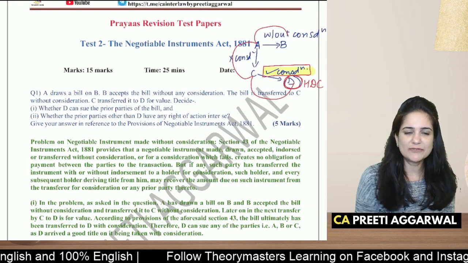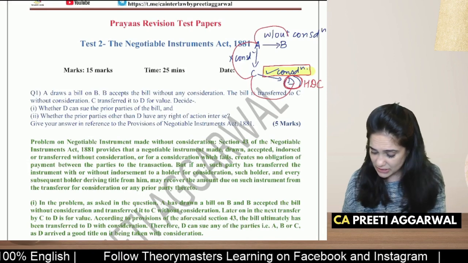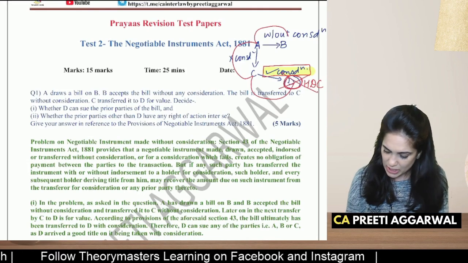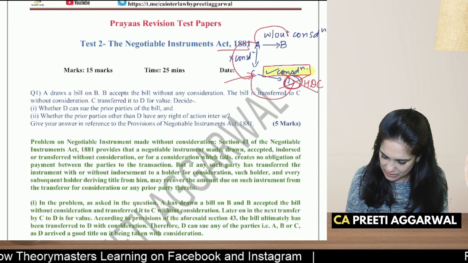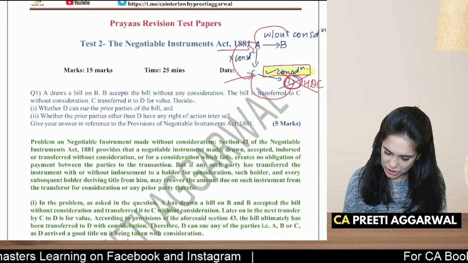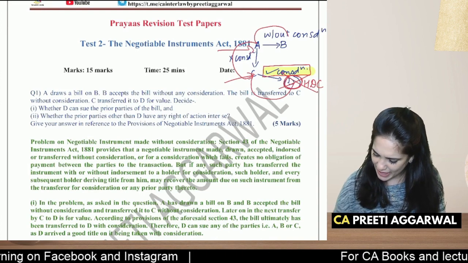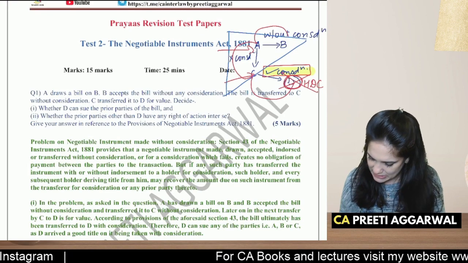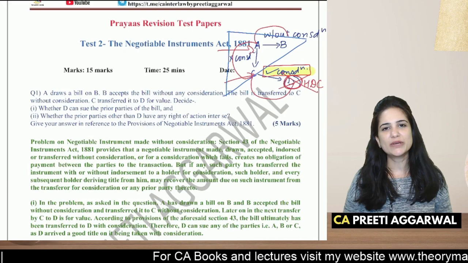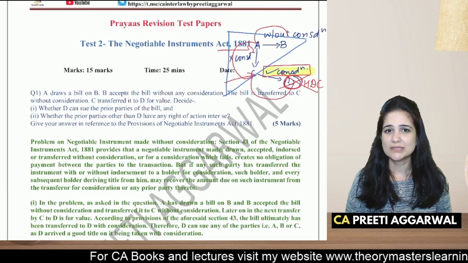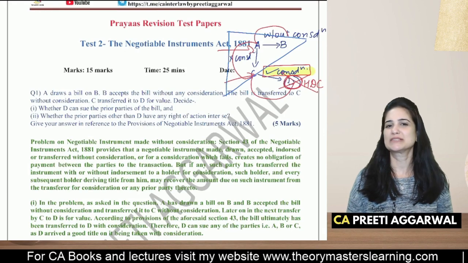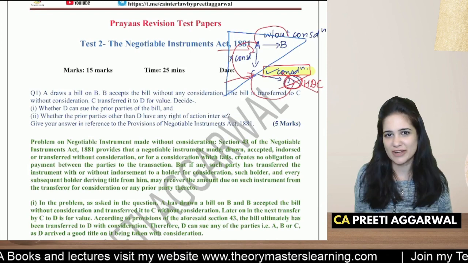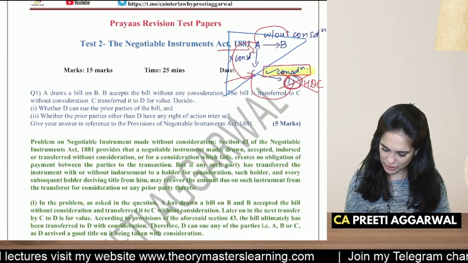Then the second thing which they have asked is whether prior parties other than D can sue each other. Do you remember the triangle which I had drawn? Yes. So A, B and C cannot sue each other because there's no consideration which passes between them. No consideration, no contract. So no, they cannot sue each other.